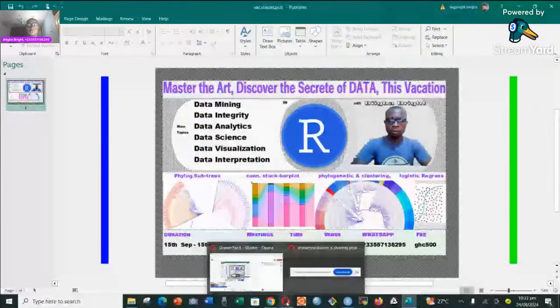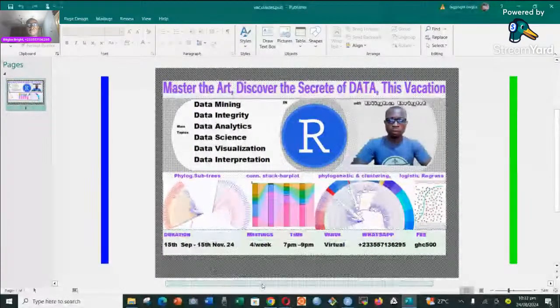So now let's switch to data exploration. I'm just going to show you a few things about how to do it. If you're interested in this, then that is when we are going to deal with some of these things quite extensively. Data mining, we'll be looking at the entirety of how to mine data, how to analyze. We'll also be looking at data integrity, that's data transformation, data wrangling, data cleaning. We look at data analytics.